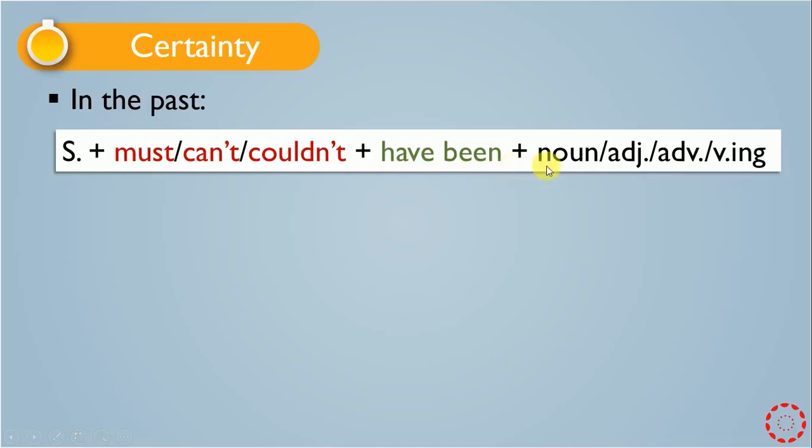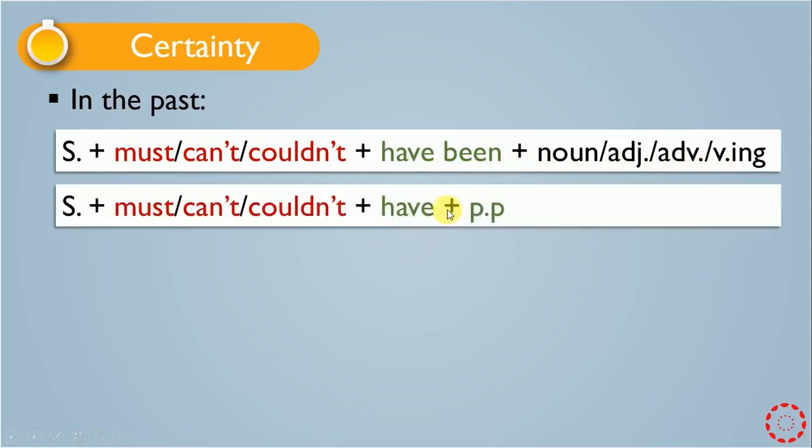And after have been we have a noun or an adjective or adverb or verb ing, or we can say the ing form. And also we may have plus pp. It means the third form of the verb, past participle, after must, can't or couldn't.